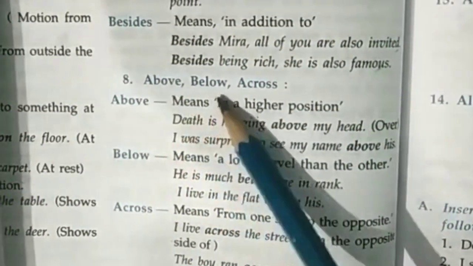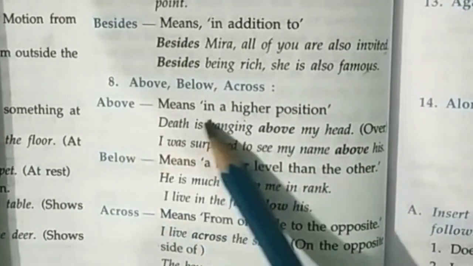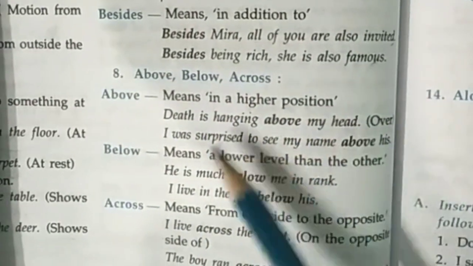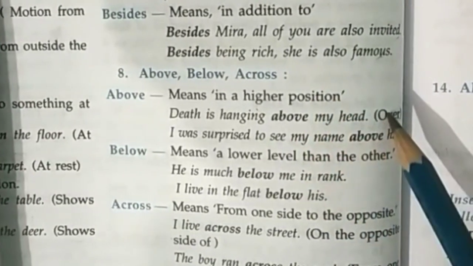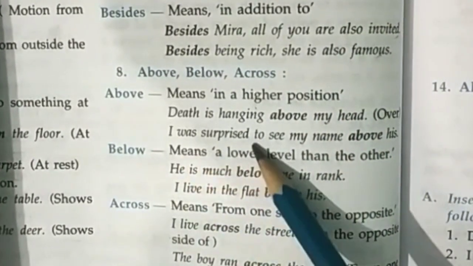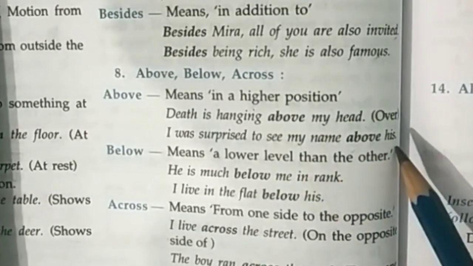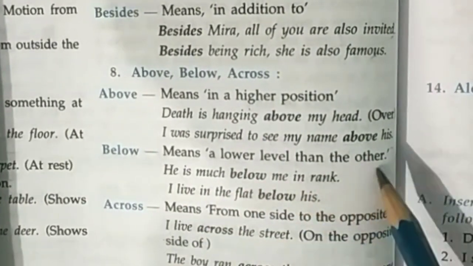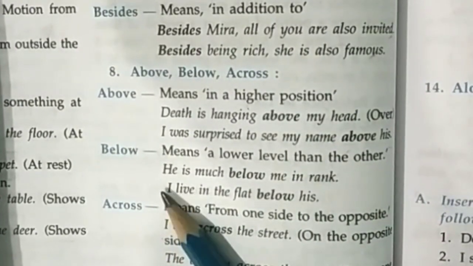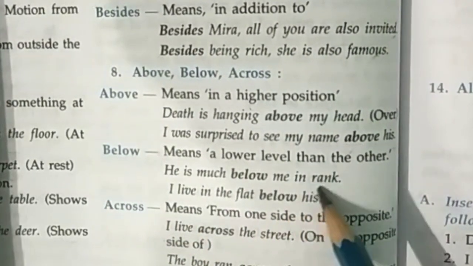Next is above, below, across. Above means in a higher position. Death is hanging above my head. I was surprised to see my name above his. Below means a lower level than the other. He is much below me in rank.